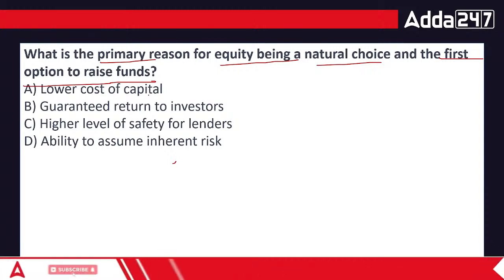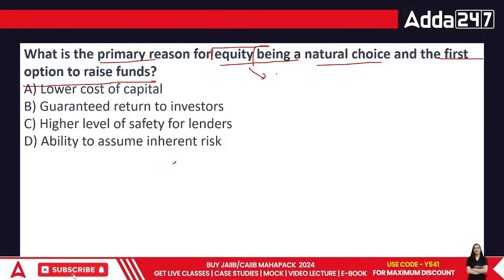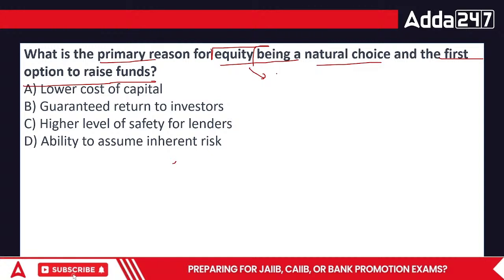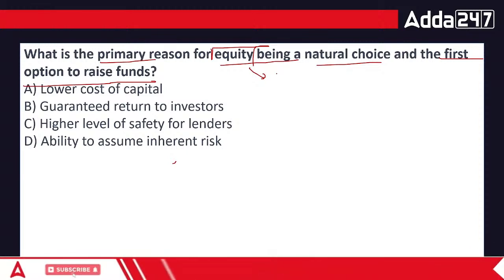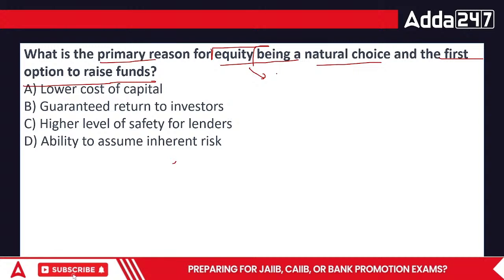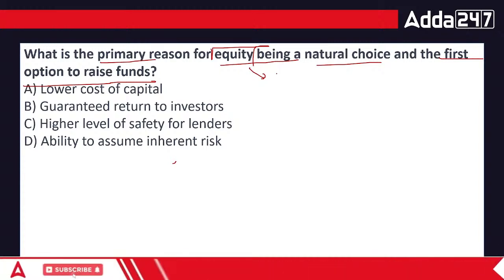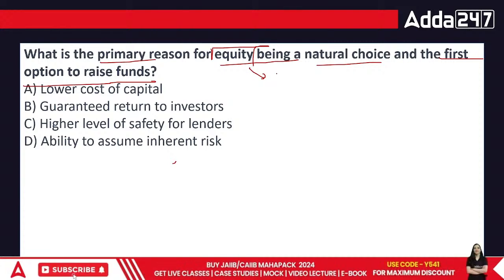Okay, in this case, what are we doing? Equity shareholders are basically the true holders of the company. They are the owners of the company, because they invest their money, and they are the ones who face the maximum losses and risks as well. So when we talk about equity shareholders, they are the first choice. Debt and everything else is chosen afterwards, because debt means what? If I take a loan, that simply means I have to pay interest on it as well, and the person can also ask for additional security to prove that we are going to take care of those particular payments as well. What would be the answer?